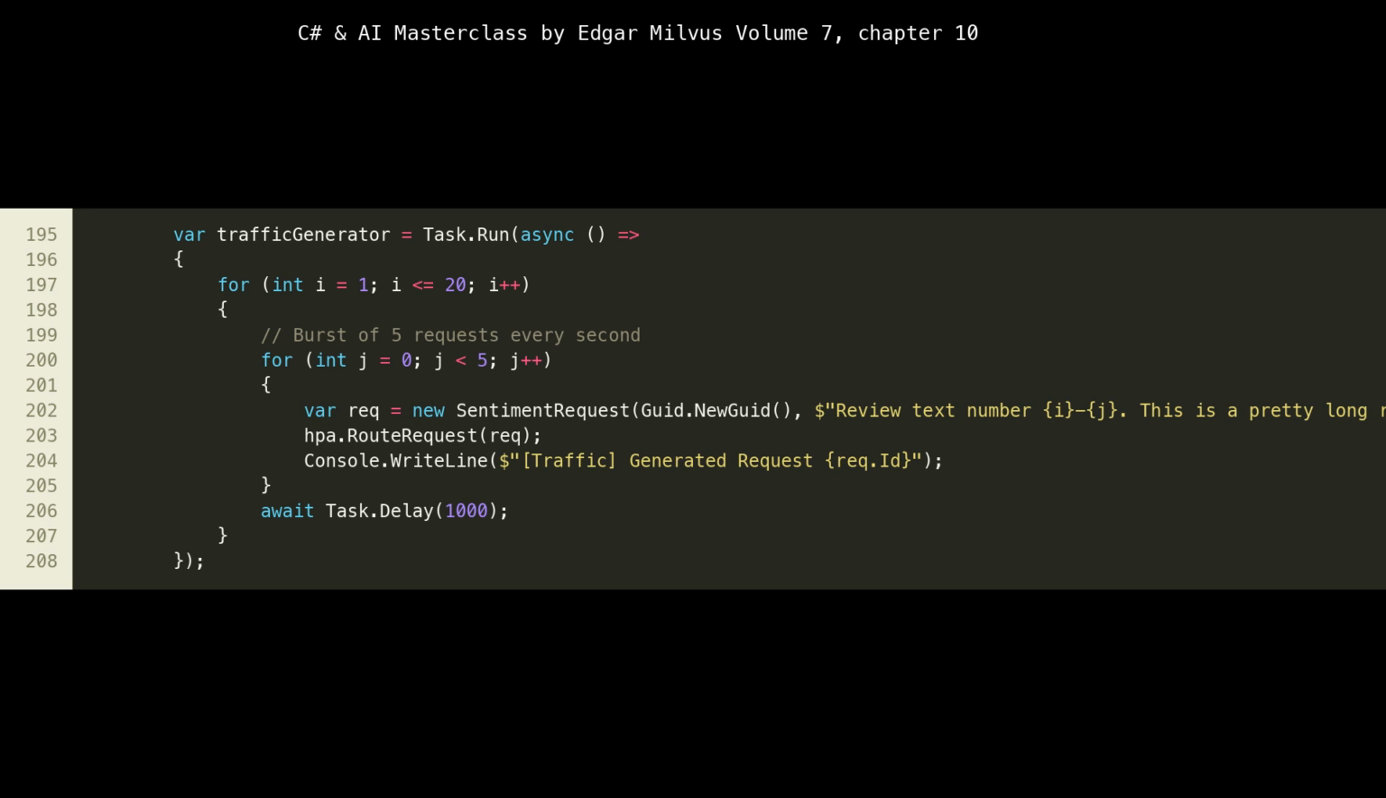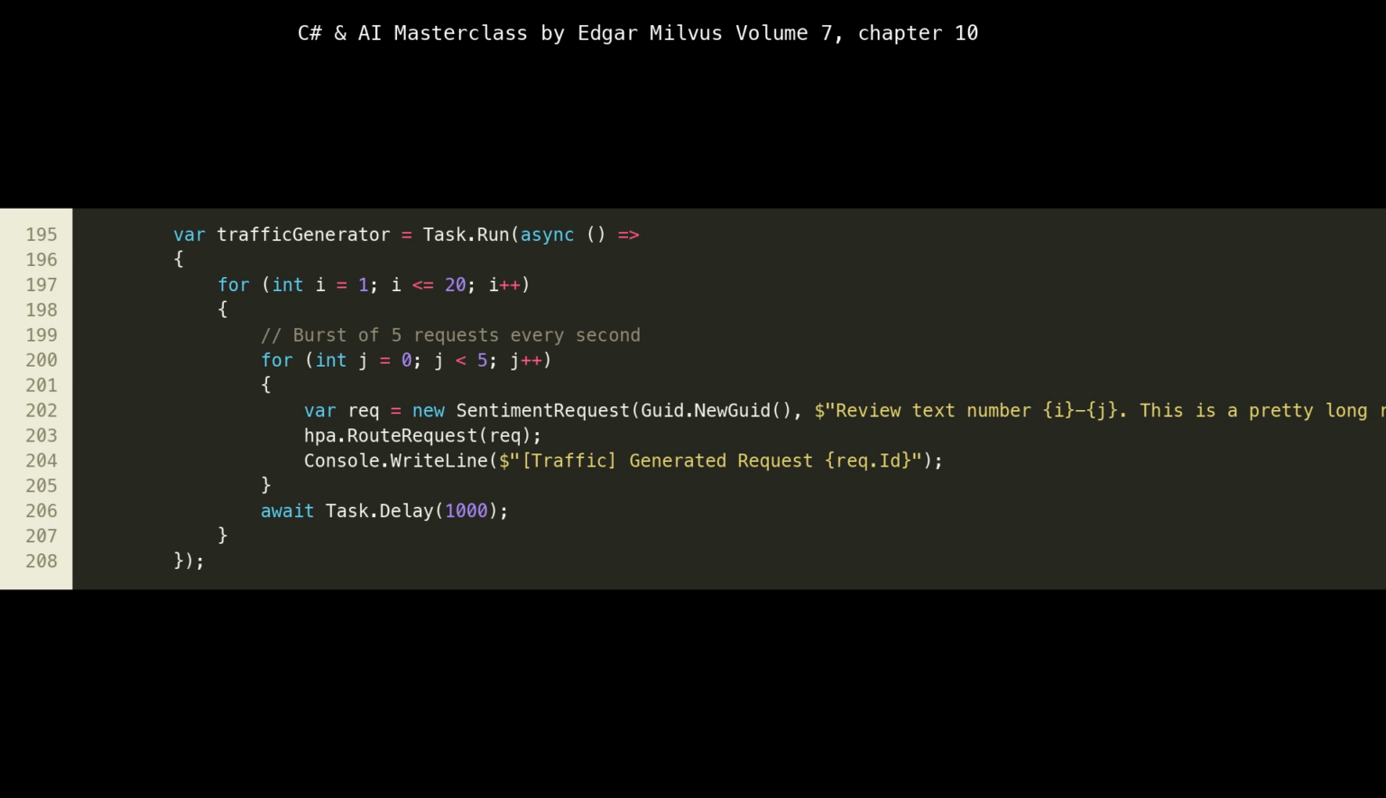This block simulates incoming traffic. var trafficGenerator = Task.Run(async () => ...) creates a background task that continuously generates sentiment request objects. The loop at lines 198 to 207 simulates a burst of 5 requests every second for 20 iterations, mimicking a sudden increase in user demand or a flash sale scenario.